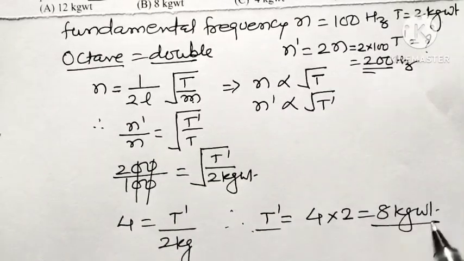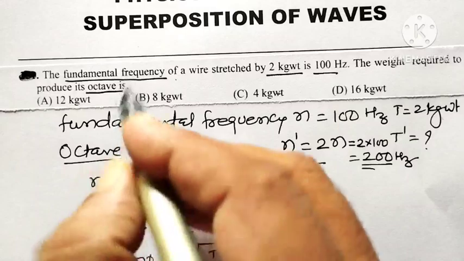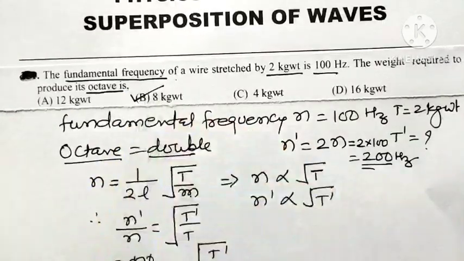So, 4 into 2 is 8 kg weight. Out of the 4 options, which option is correct? Option B is the correct option for this question.